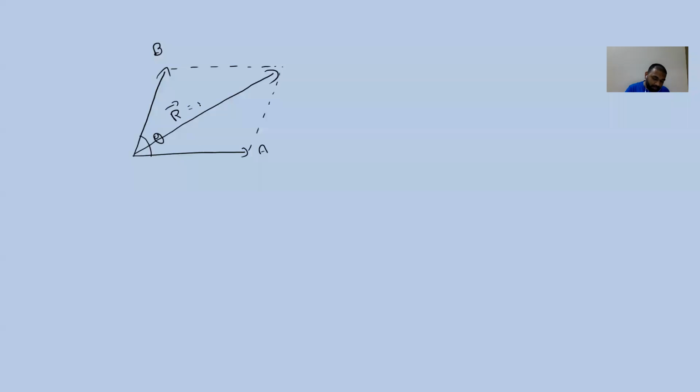We call the sum of A and B the resultant, and its direction will be like a diagonal of a parallelogram. Here we have put the dotted lines and made a parallelogram. So the resultant vector will be like a diagonal of the parallelogram. And what is the magnitude of this vector? When we say a vector, the vector will have magnitude as well as direction.